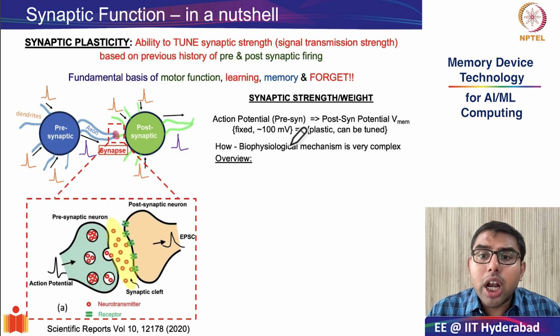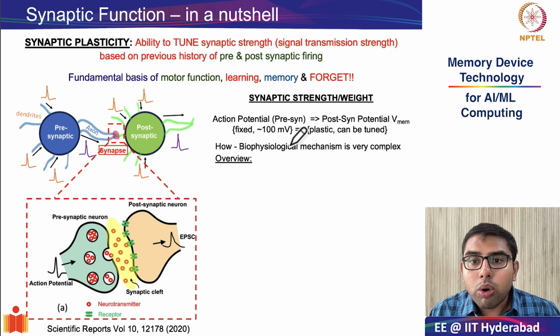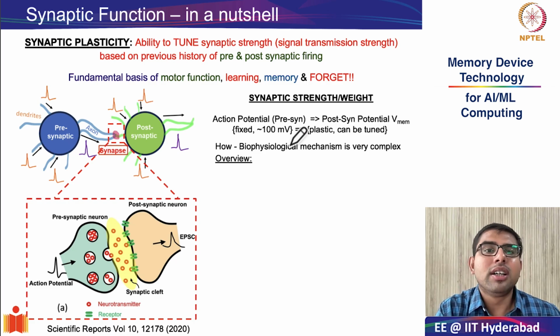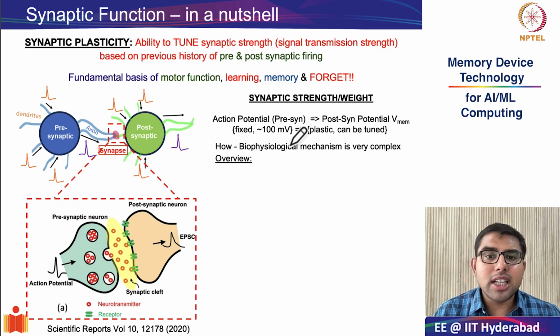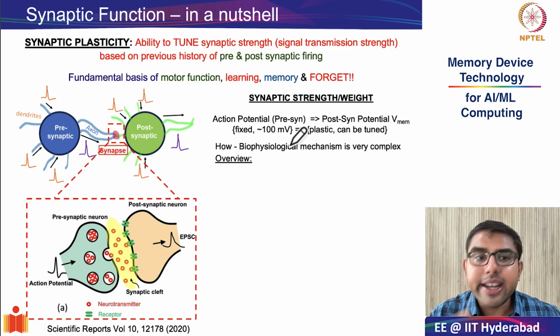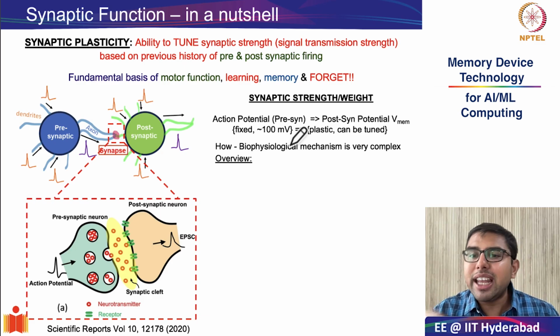Now, before we start looking at how the synaptic weight is changing through the firing of pre and post synaptic neurons, let us do a very quick overview of what are the biophysical mechanisms that are involved in facilitating synaptic plasticity. Now, the entire gamut of biophysical mechanism is very complex, so I'm just giving a very quick overview for the sake of completeness.